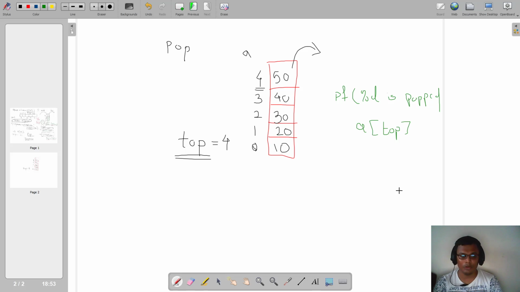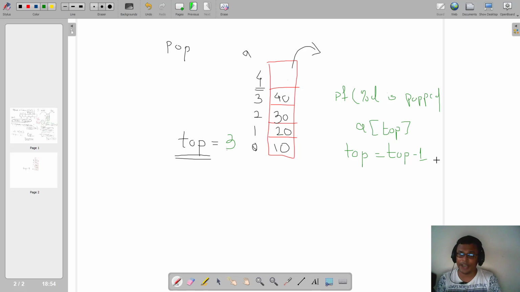Now after I remove this 50, what should be my new top? Now this is removed, so top should come below, right? So now the new top should become 3. Are you getting this? The new top now should become 3. So what should I do? I should do top is equal to top minus 1. Very important.